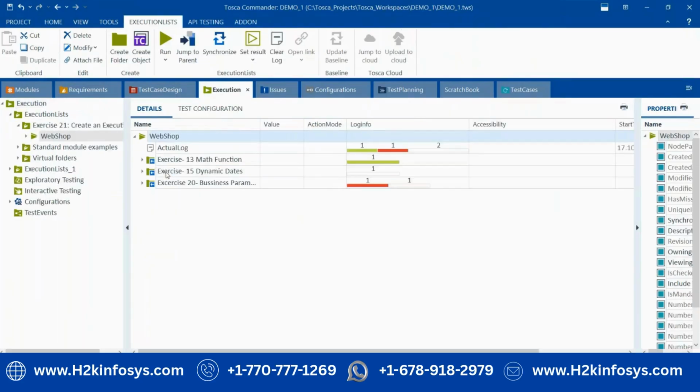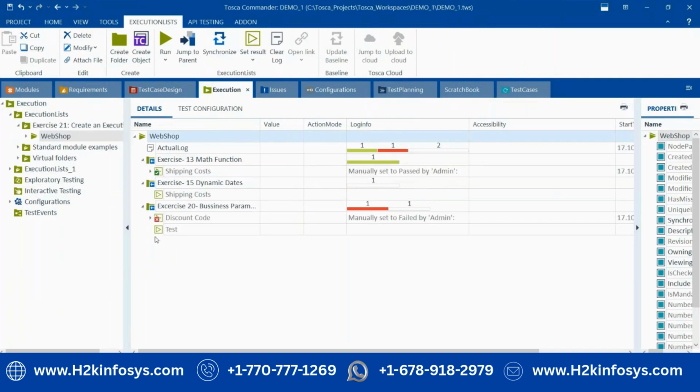In detail, you can create a report showing how many pass and fail also. Yes. Now you can see green means pass, red means fail.